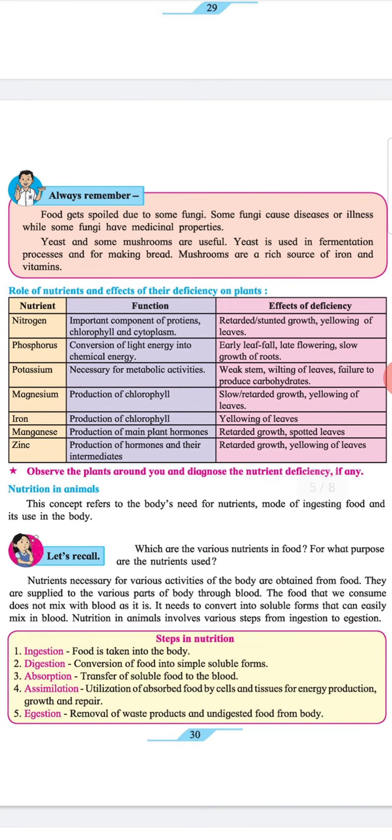Always remember. Food gets spoiled due to some fungi. Some fungi cause diseases or illness, while some fungi have medicinal properties. Yeast and some mushrooms are useful. Yeast is used in fermentation processes and for making bread. Mushrooms are a rich source of iron and vitamins.